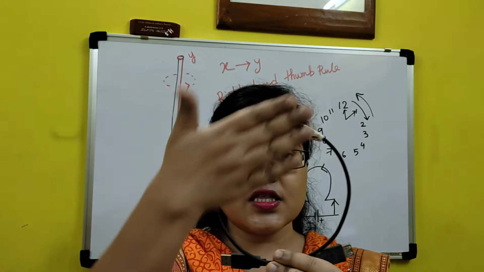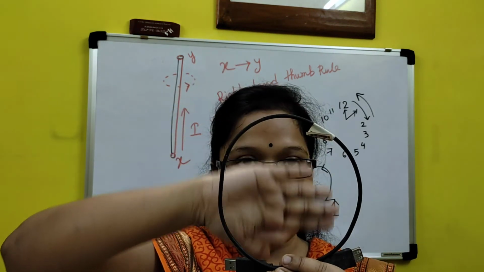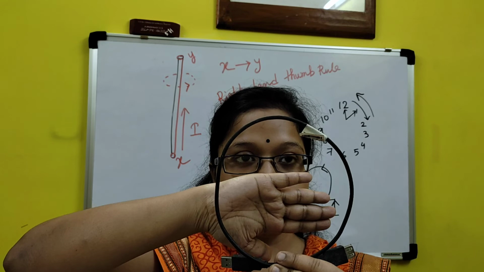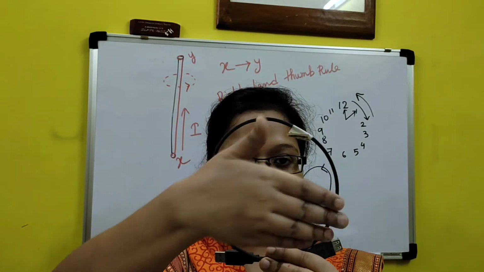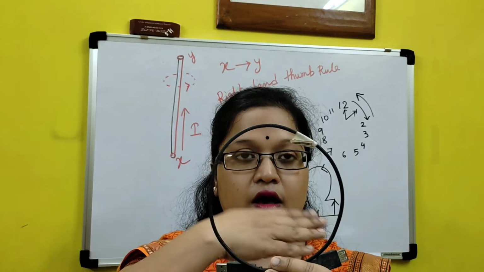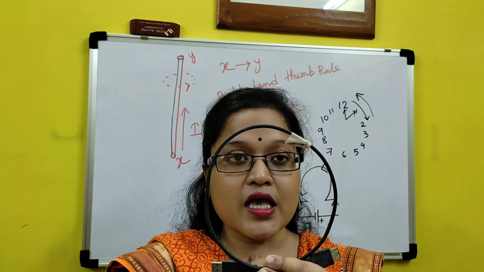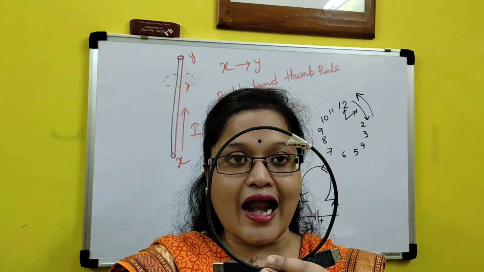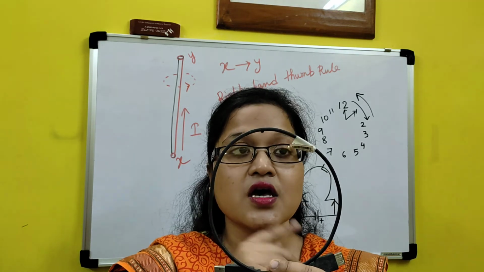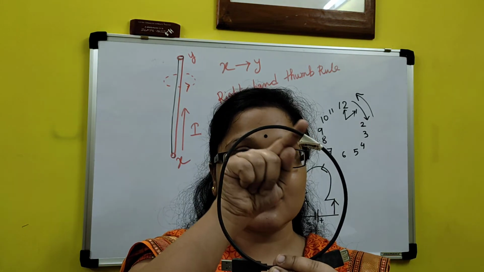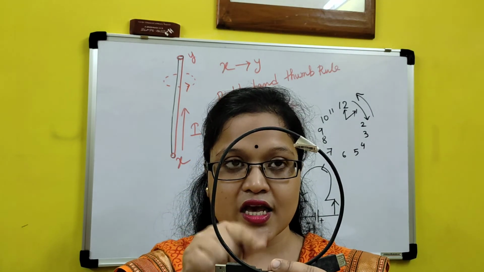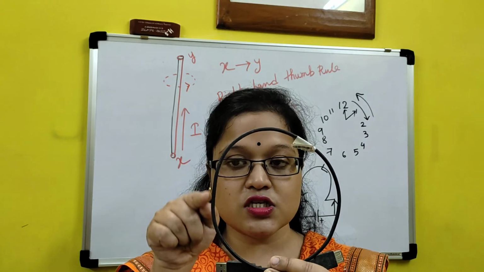You can see this is the face portion, this is the back portion of the conductor. Means I am at the back portion. So what they are telling: if current is flowing in the anti-clockwise direction, means if current is moving like this and this, clear, from this direction to this direction.